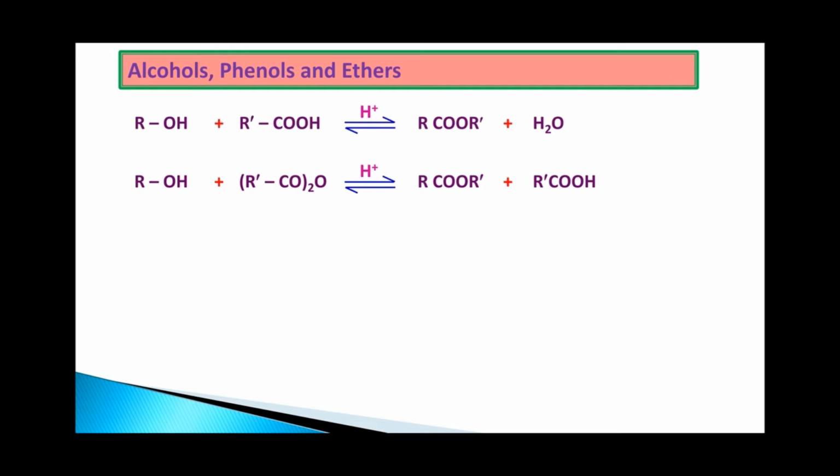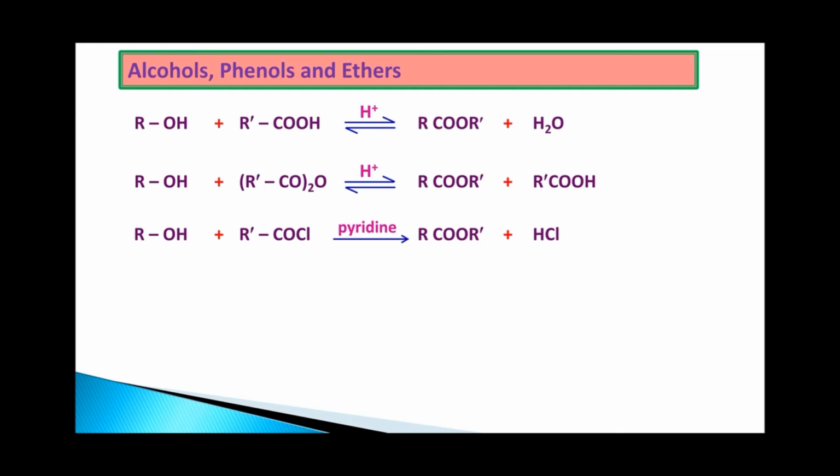Similarly, the third one, acid chlorides: ROH plus R dash COCl in presence of pyridine gives RCOOR dash plus HCl. The pyridine which we are using here takes up the HCl which is produced during the reaction. That is a major use of pyridine.